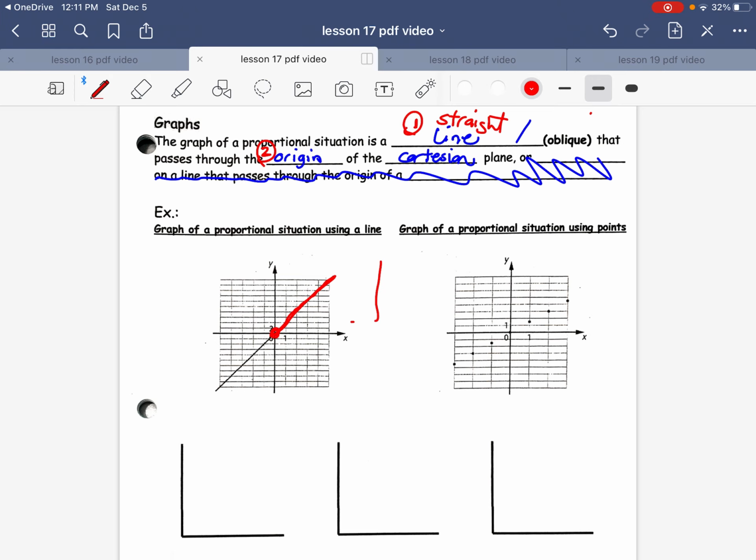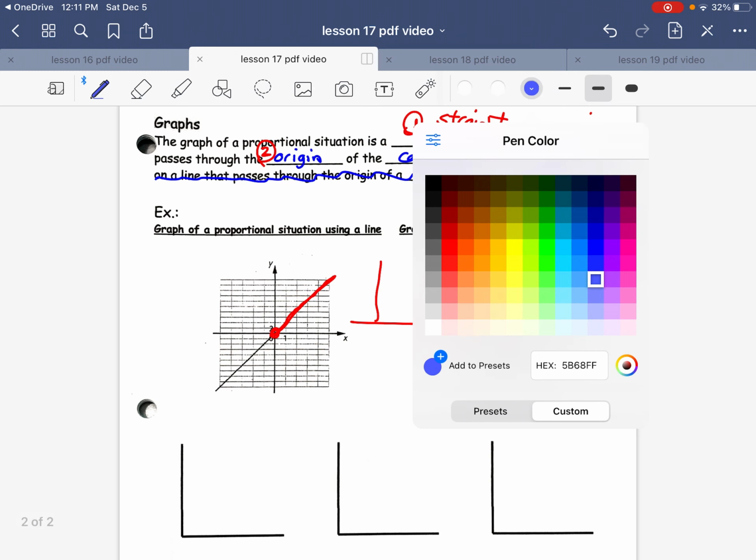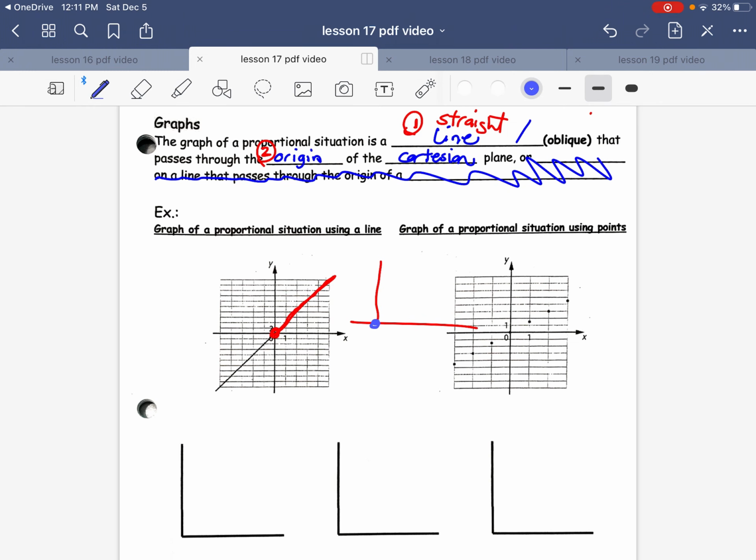I often graph it just like this, guys, and I will say, it obviously has to go through the center, 0, 0, the origin, but your line could also be down here, or it could be straight up, right? Depending on the situation, as long as it's a straight line. This one here has just the dots over here, but same idea. If you connect those dots, they would go right through, and I'm doing a terrible job with my straight line, but it would create that straight line going through the origin.